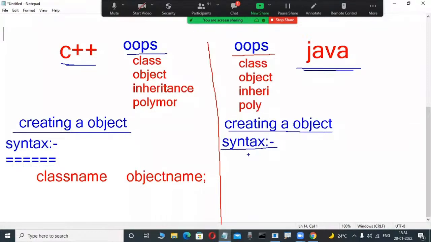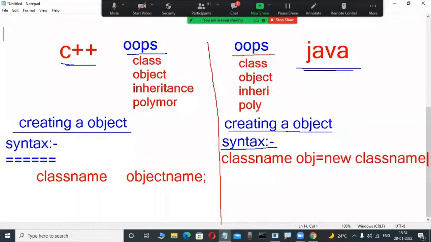So now tell me. Yes, very good, and some fellows are telling correct: class name, object name is equal to new class constructor. Is some other syntax there or not? Yes, observe here. That's why these two languages are syntactically different or same? Different. Conceptually, OOPS concepts are same, but syntactically different.